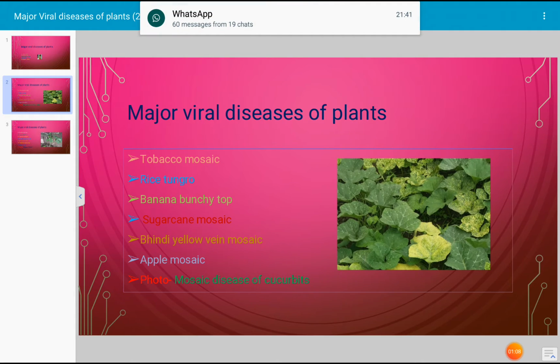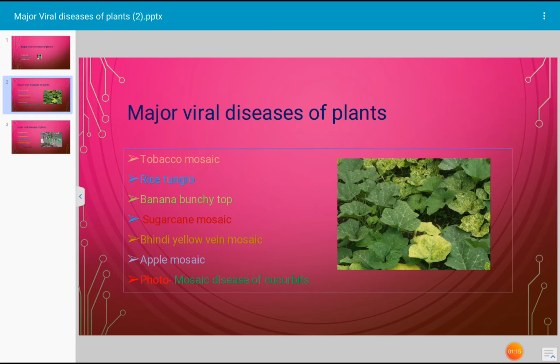Tobacco mosaic disease. In this case, chlorosis leads to a mosaic appearance of the leaf. Leaf curling and mottling are caused by tobacco mosaic virus. Color change is the main thing. Because of this disease, loss of tobacco leaf is caused, and it is an economic loss for the farmer. Another disease of major importance which is caused by virus is rice tungro disease.